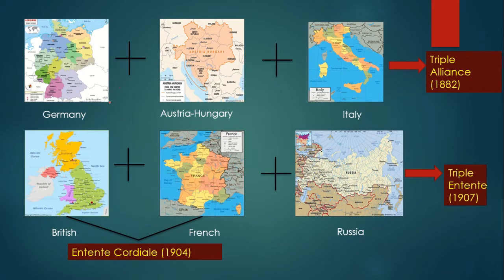In this picture, Germany, Austria-Hungary and Italy joined together to form the Triple Alliance in 1882. Next, Britain and France joined together and formed the Entente Cordiale in 1904. Afterwards, Russia joined with them to form the Triple Entente in 1907.